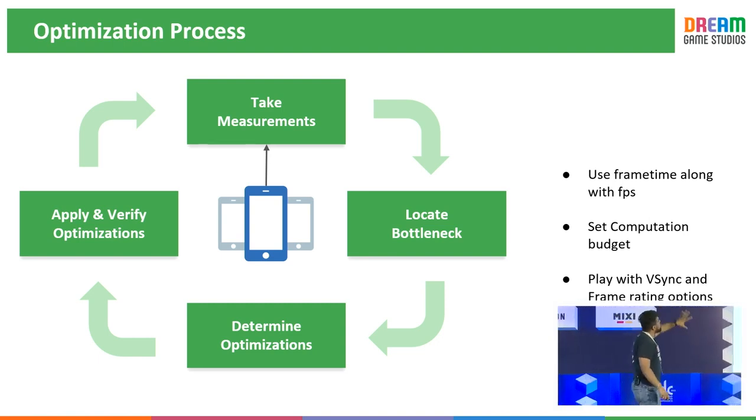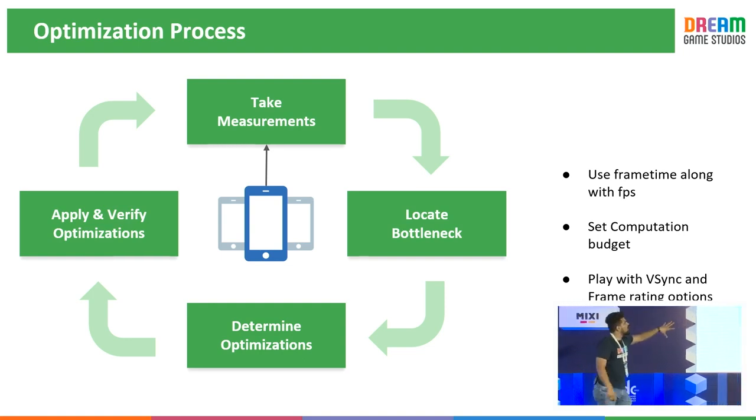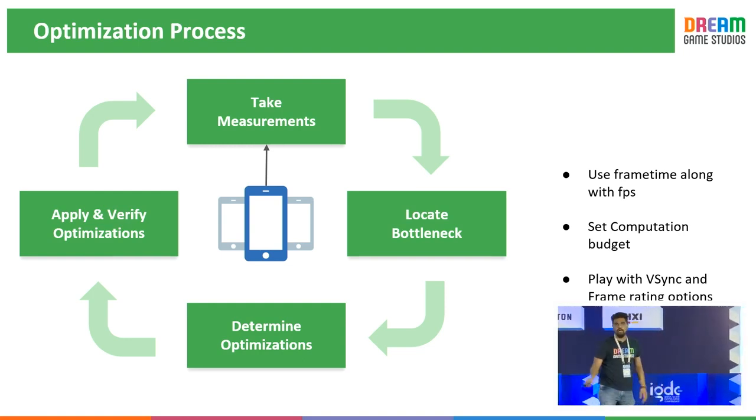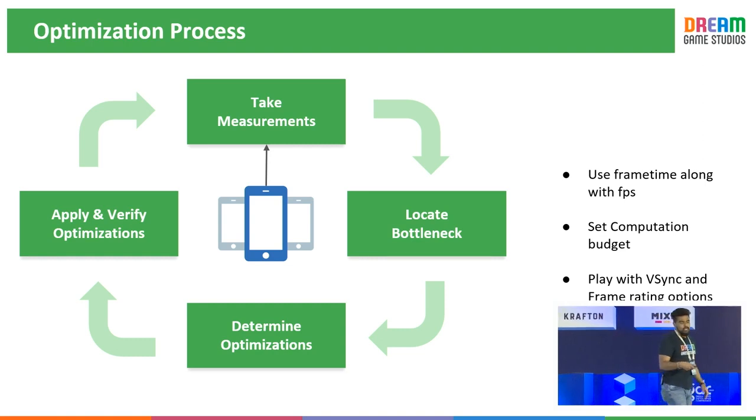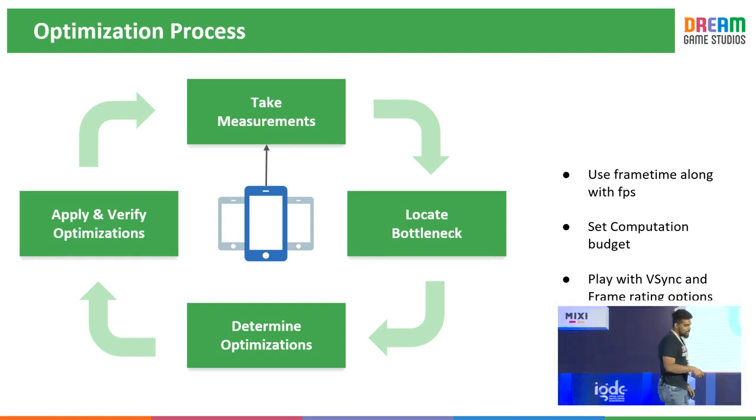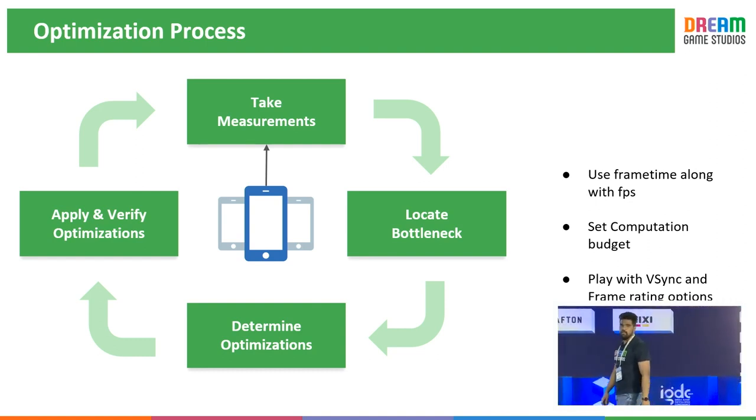So this is the optimization process that we keep on following. We set the computation budget and play around with options like VSync. During the optimization process, one of the tips is that we switch off VSync and see if there is any tearing. And why is there tearing?